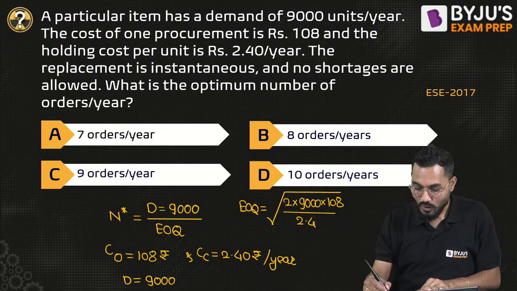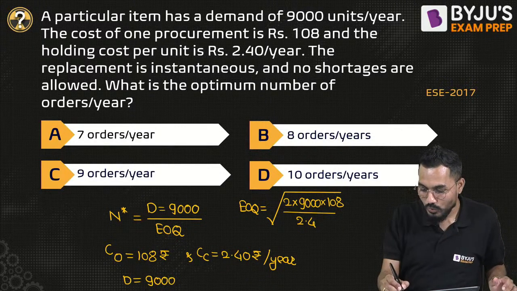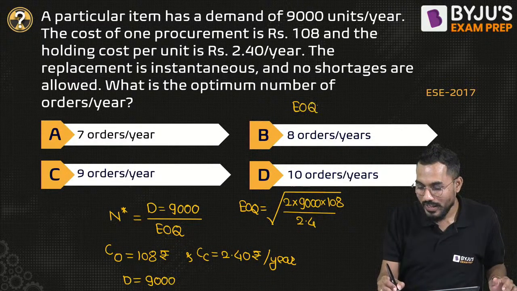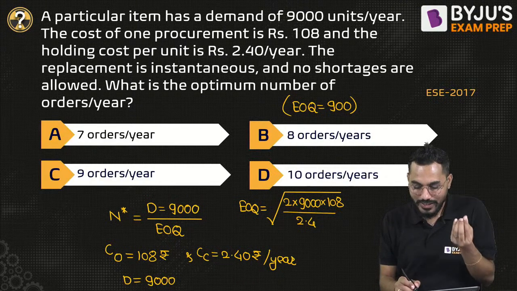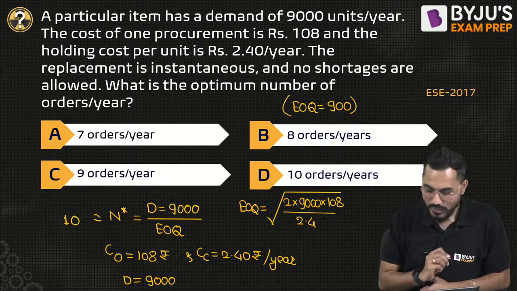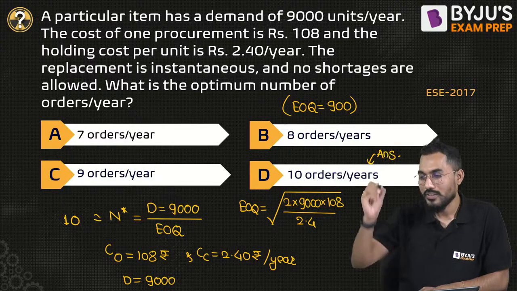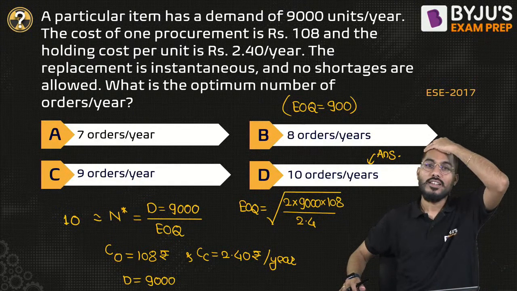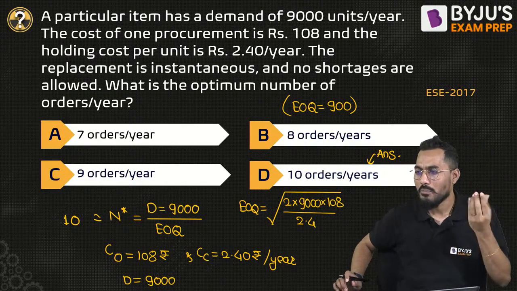Now once you calculate, how much is the order quantity? EOQ is coming exactly equal to 900, if I'm not wrong. Is it coming 900? Yes. And then 9,000 divided by 900 is exactly equal to 10 orders per year. So this is my answer: 10 orders per year. Is it okay everyone? Yes. Chaudhary very correct. Kiran Kumar very correct.